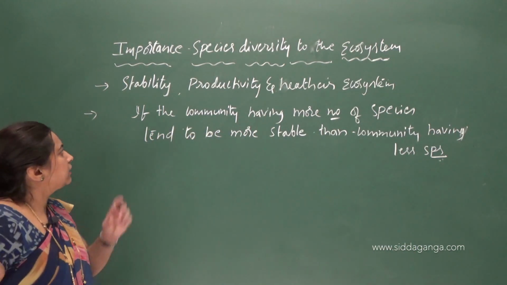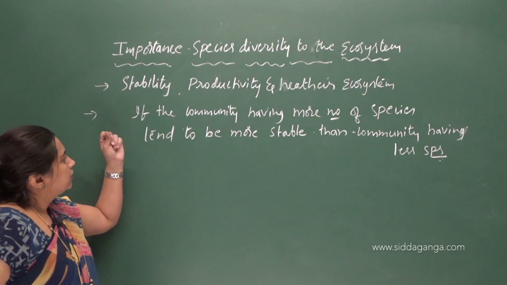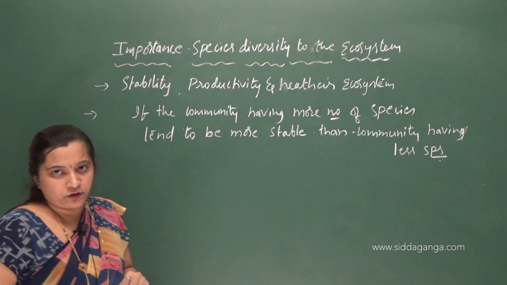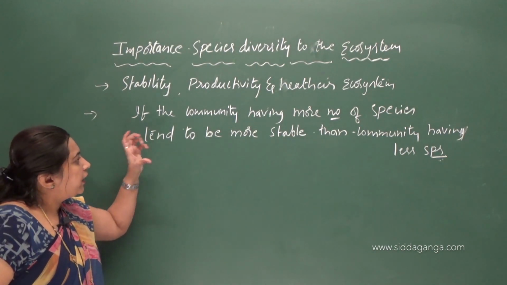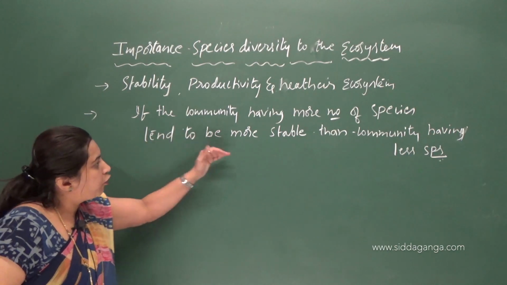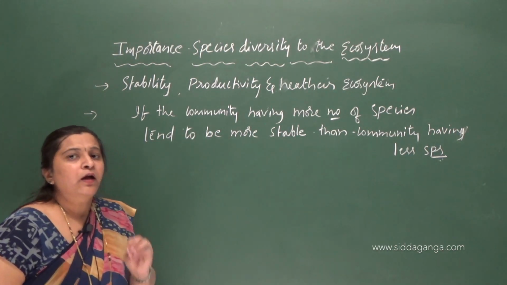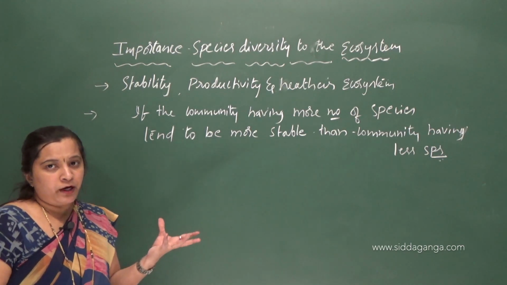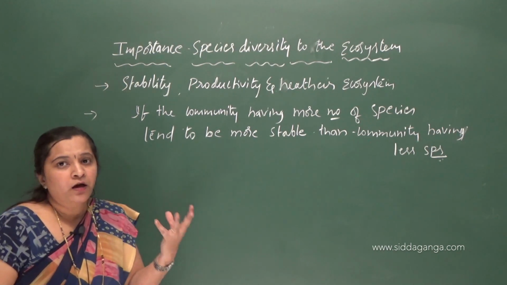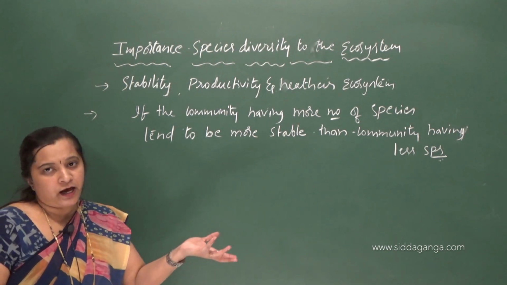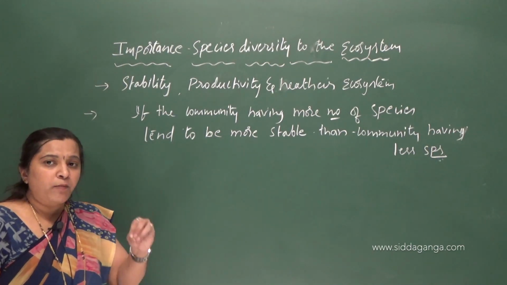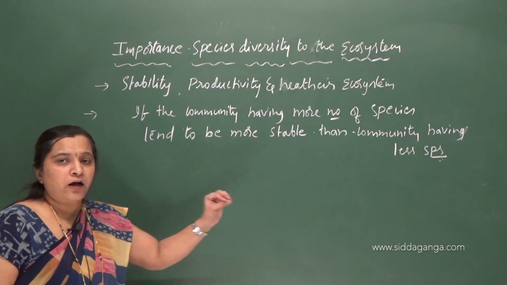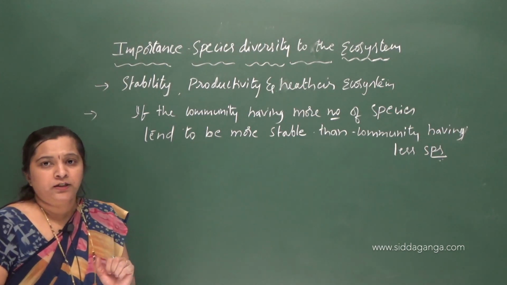So according to ecologists, what they observed is that a community having more number of species tends to be more stable than a community having fewer species. Suppose we compare two communities, one with more number of species and another with fewer species. The community which has more number of species is more stable than the community having fewer species.